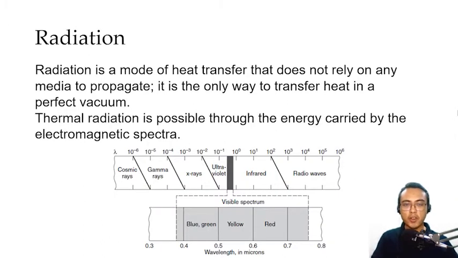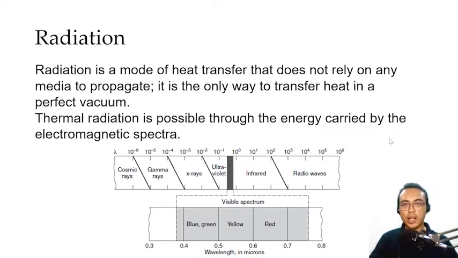Let us first demystify radiation a bit by discussing what enables radiation. At the top of the lecture, I mentioned that radiation is made possible by electromagnetic waves, which can travel even in the absence of matter. This is what we call our electromagnetic spectra. It simply contains the different electromagnetic waves at different wavelengths. So we have from cosmic rays, gamma rays, X-rays, down to radio waves with the longest wavelength. Our rule of thumb for the electromagnetic spectra is the shorter the wavelength, the higher the energy of the wave. So we see here that cosmic and gamma rays are some of the highest energy waves in the entire spectra, while radio waves have the least power.